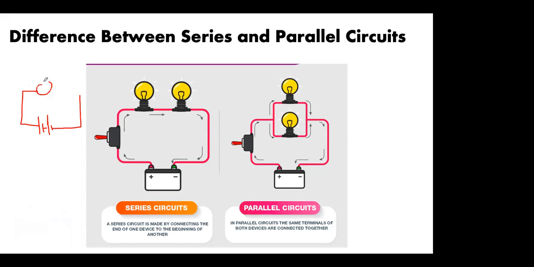And this connection is called... See, I have given you this series connection. I have drawn the series connection. Now draw the parallel connection. Direction of current will be like this. And why are we drawing two bulbs? I'll give the explanation with the result in the next class. Why we are using two bulbs, that I'll explain in the next class. When we do this activity, you will understand why we are doing it.